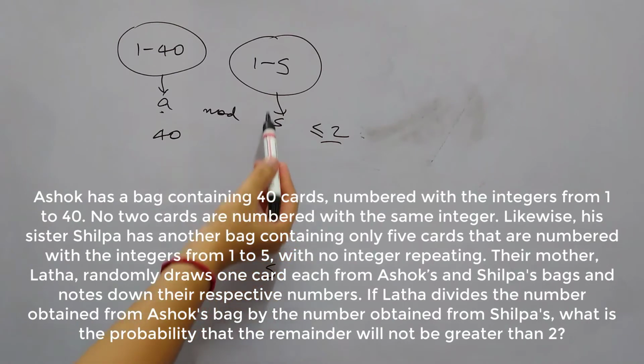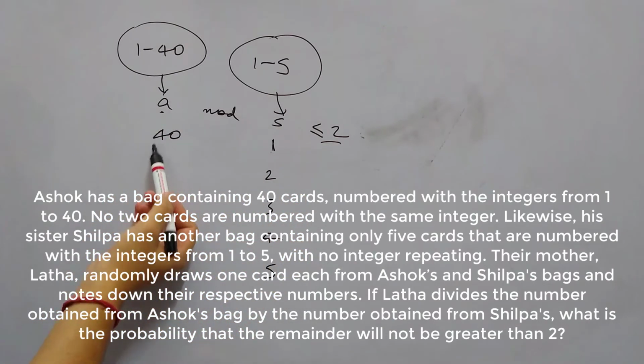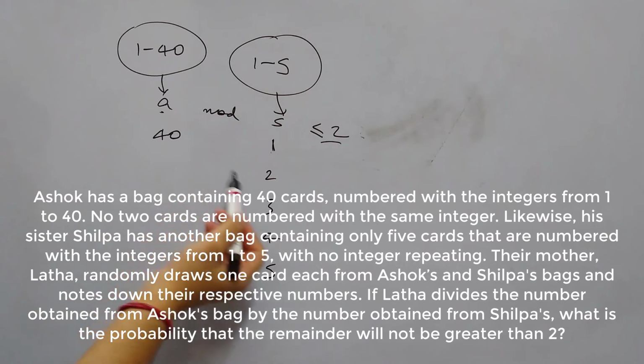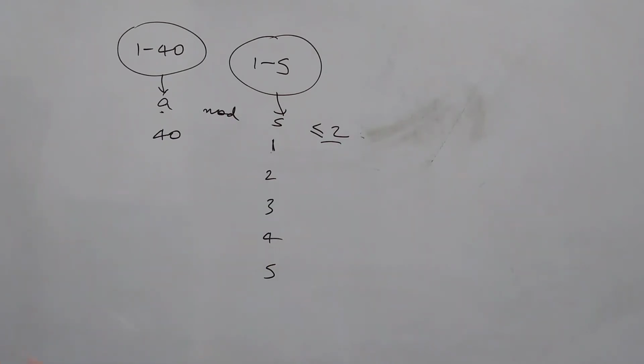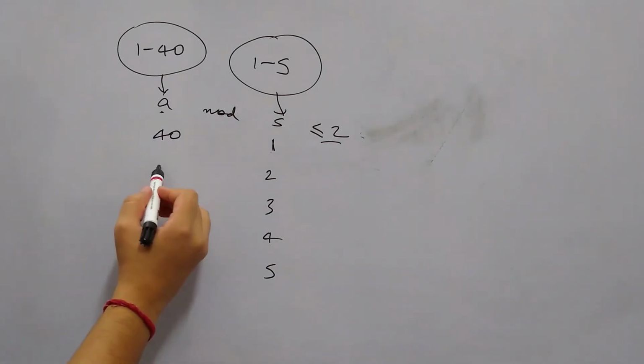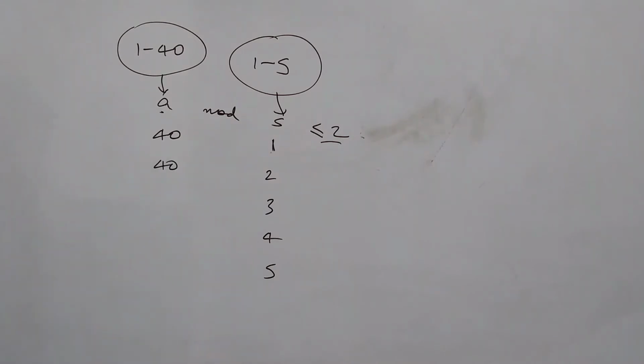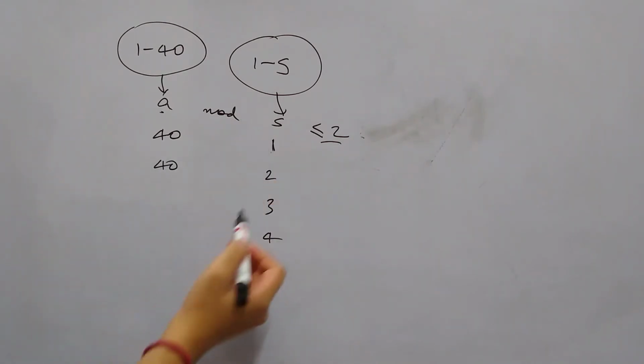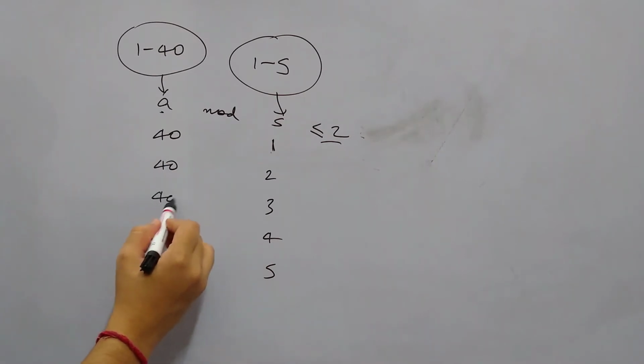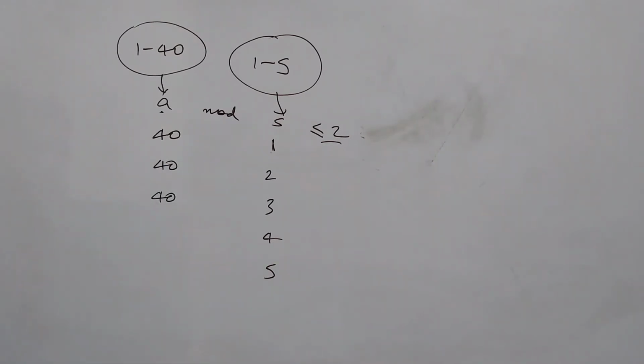Now when S is 2, again from A, no matter which card comes, if we divide that by 2, the remainder will always be either 1 or 0. So again there are 40 such possibilities. Same will be the case with 3. If S is 3, then no matter what number comes between 1 and 40, the remainder will always be 0 or 1, or it can be 2. So good so far. Now for 4 and 5 we need to give some special treatment because the case is no longer valid as it was with the other 3 numbers.